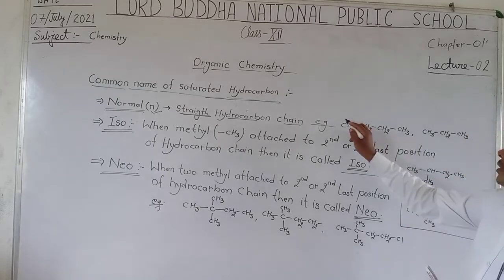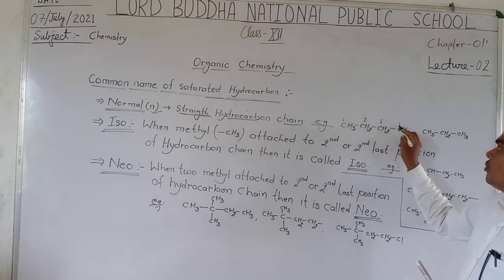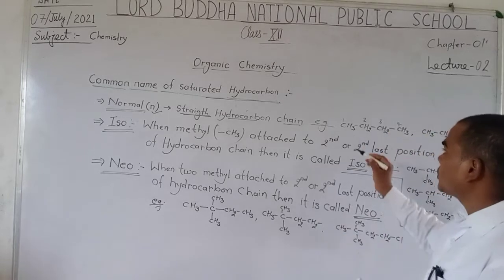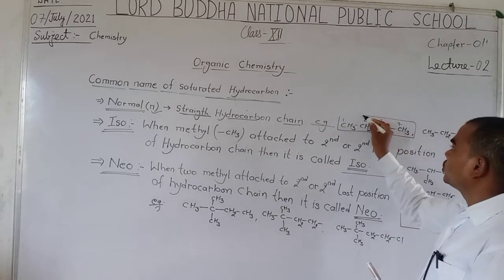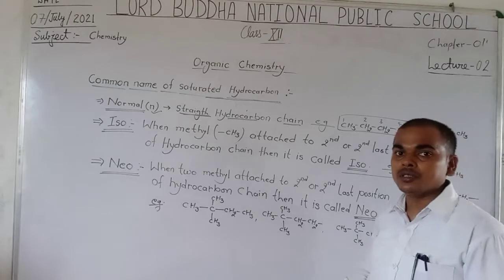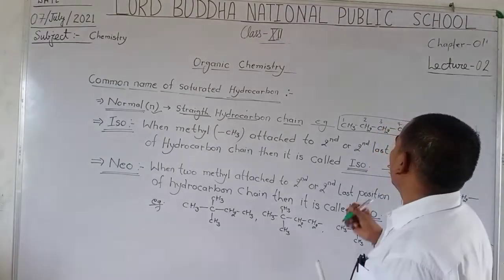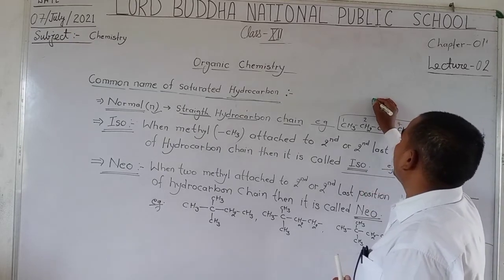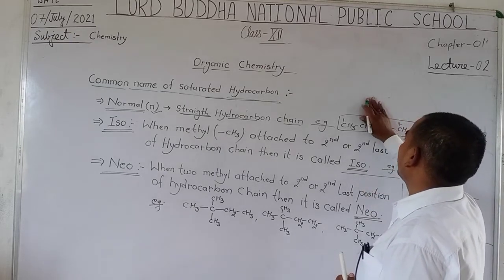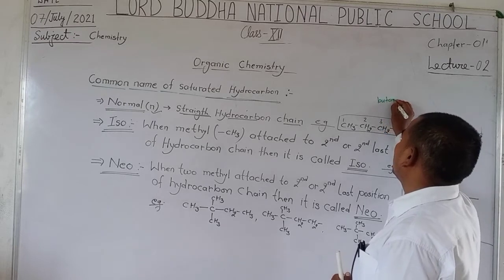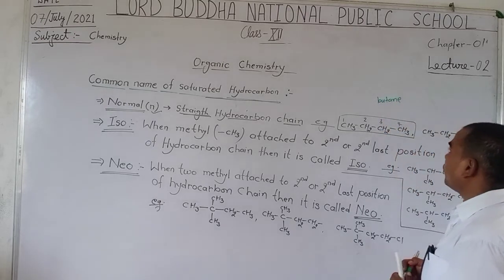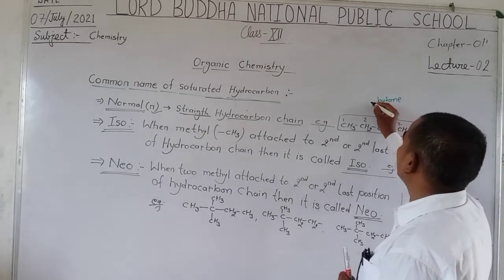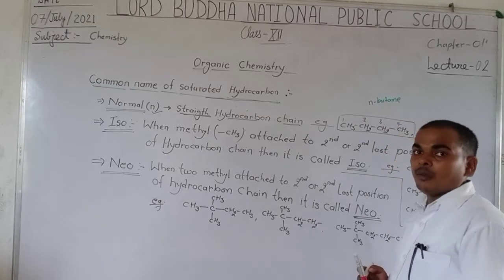Here 1, 2, 3, 4 carbons are arranged in a straight line. You know that the 4-carbon hydrocarbon is known as butane, so for four carbons in a straight line, we use the prefix n and write n-butane.